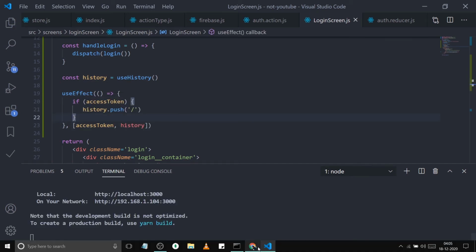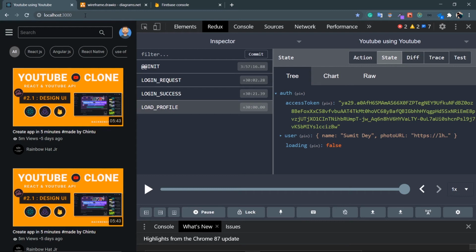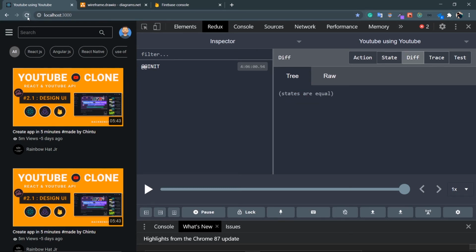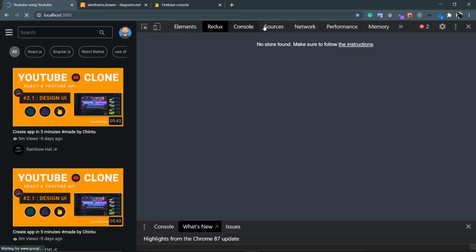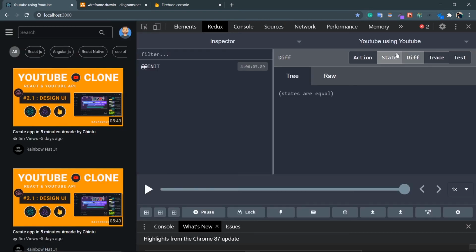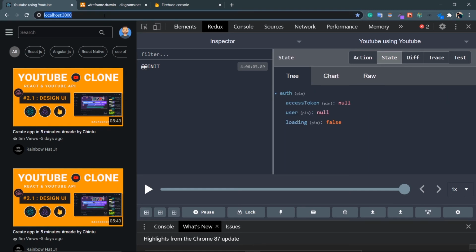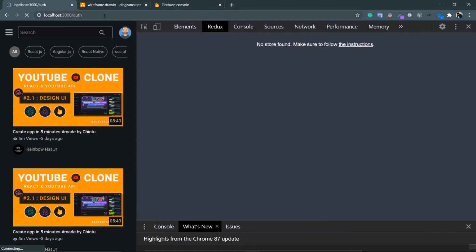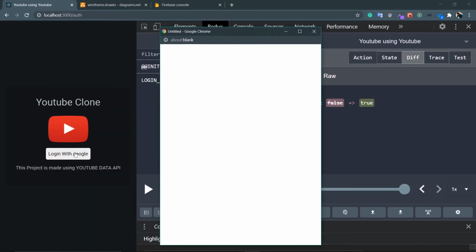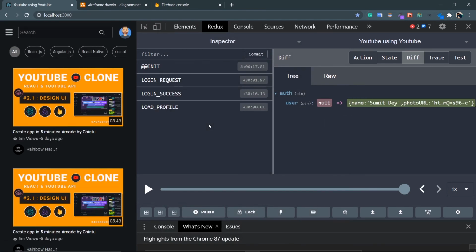That's it. Now look at this, I have already redirected to the home page because I have this access token. So let's just refresh this. My Redux store will be null. /auth, yes. Inside auth, yes, null. So just go to the auth page, and now let's try to log in. Click on an account. That's it. So I'm on the home page.